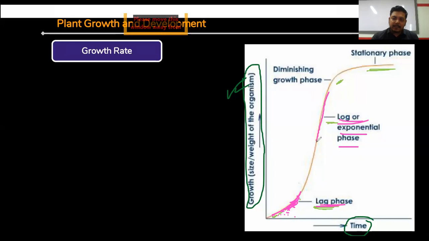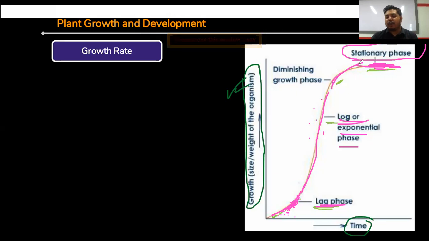So at the log or exponential phase, the growth is showing maximum. Here, the cell division is showing maximum in nature. And after that, this cell division is going to stop. This is called stationary phase or declining phase. This is also called bacterial growth curve, also called exponential growth curve, also called geometric growth curve in plant growth. So there are two types of growth. Their formulas and their graphs are very, very important for your NEET exam.